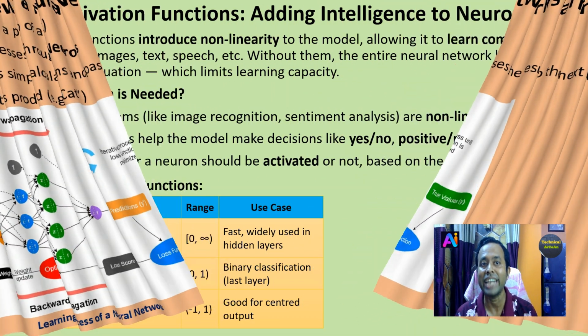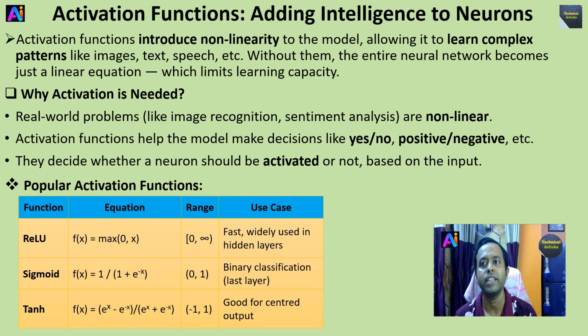Now I am talking about activation functions, adding intelligence to neurons. Activation functions introduce non-linearity to the model, allowing it to learn complex patterns like images, text, speech, etc.